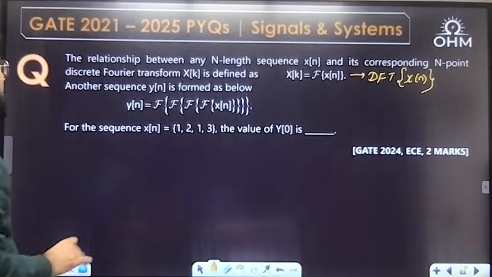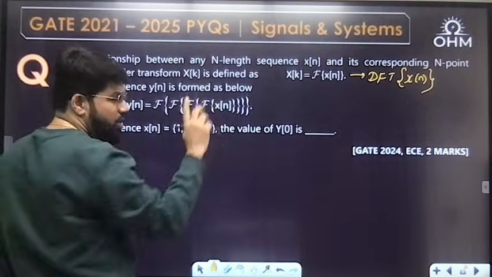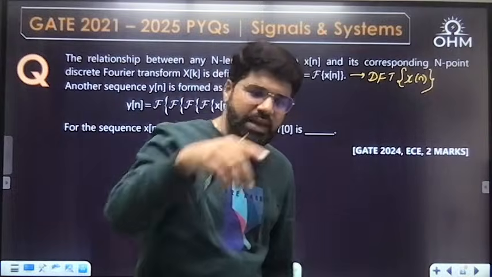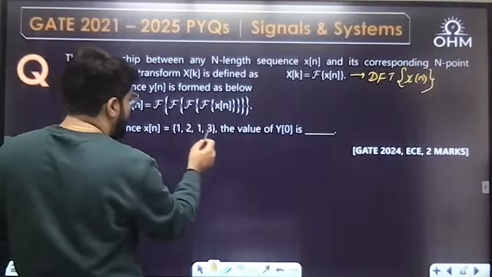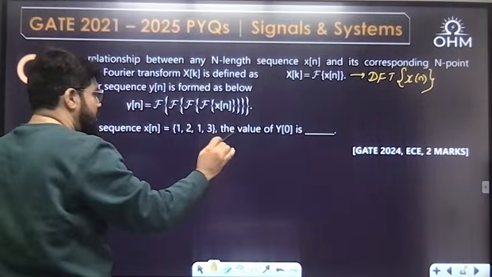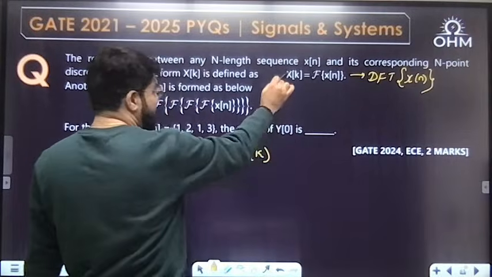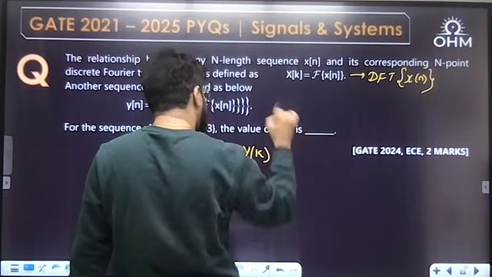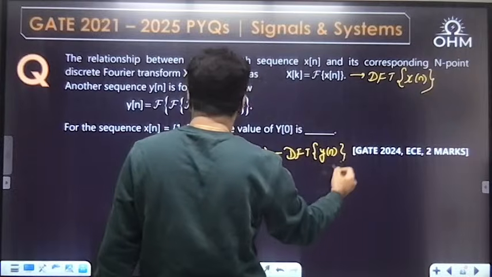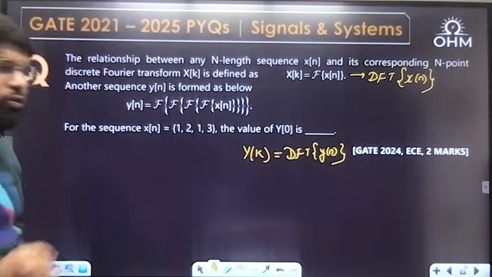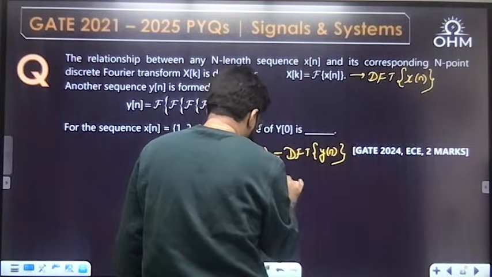Another sequence yn is formed as below. yn is F of 4 times DFT. So DFT of DFT means duality, but multiple times I'll have to apply the duality property. Then for the sequence xn 1, 2, 1, 3, what is the value of capital Y0? Capital Yk will further be DFT of yn, of the small yn, where yn is 4 times duality of xn. In this capital Yk, what is Y0 equal to?